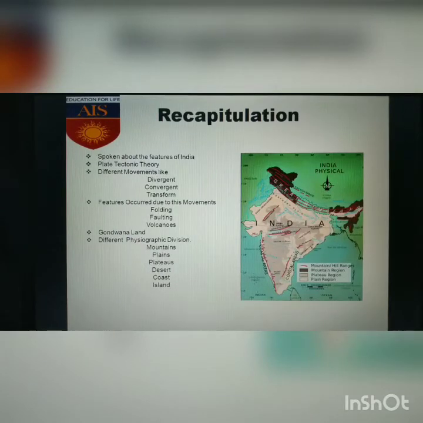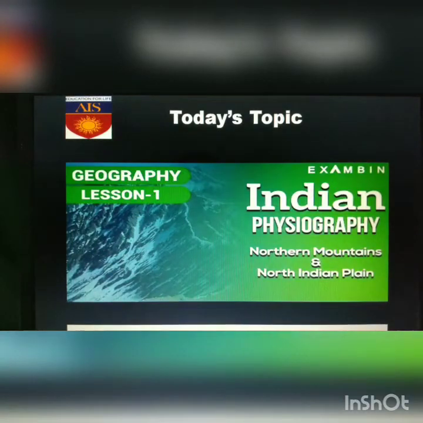Recapitulation. I have already spoken about the features of India: plate tectonic theory, different movements of plate tectonic theory like divergent, convergent and transform. Features that occurred due to these movements were folding, faulting and volcanoes. We have also read about the oldest landform, that is Gondwana land. I have also introduced the different physiographic divisions of India. They are mountains, plains, plateaus, coast and desert. Today we are going to read about the northern mountains and the plains.